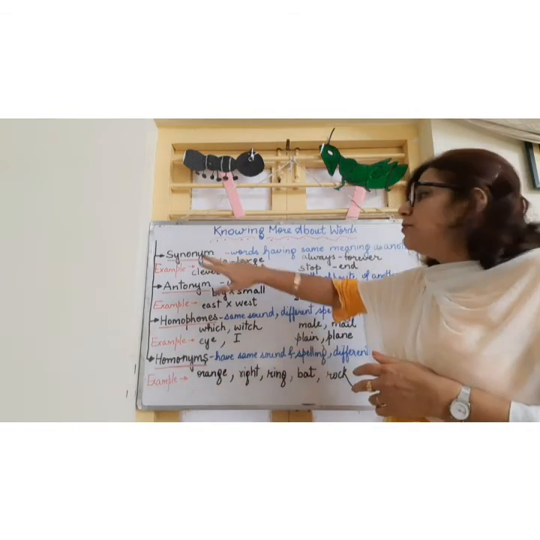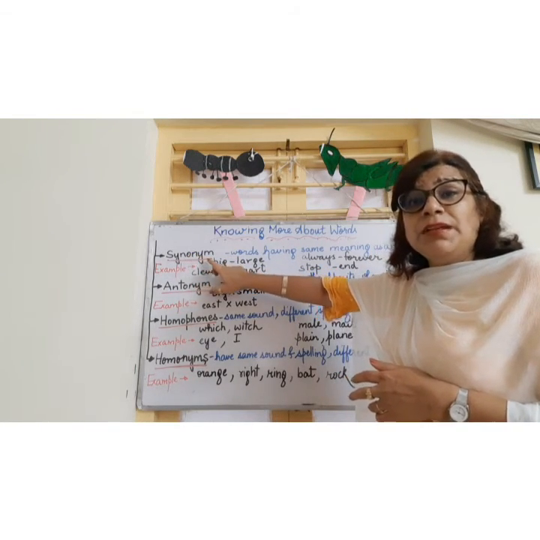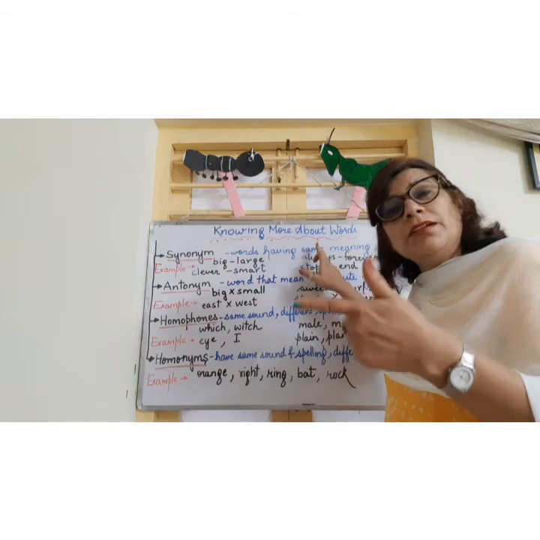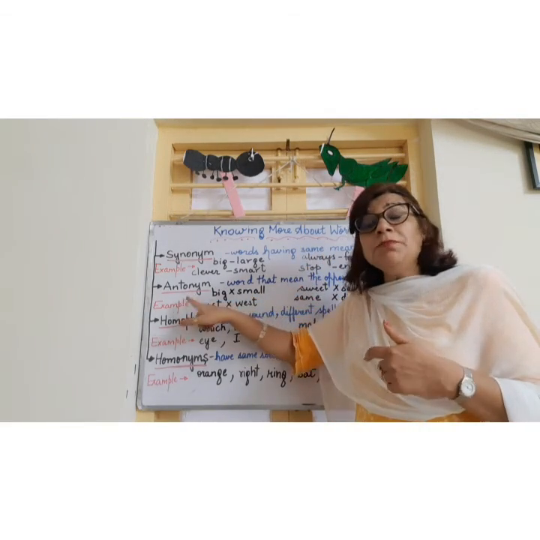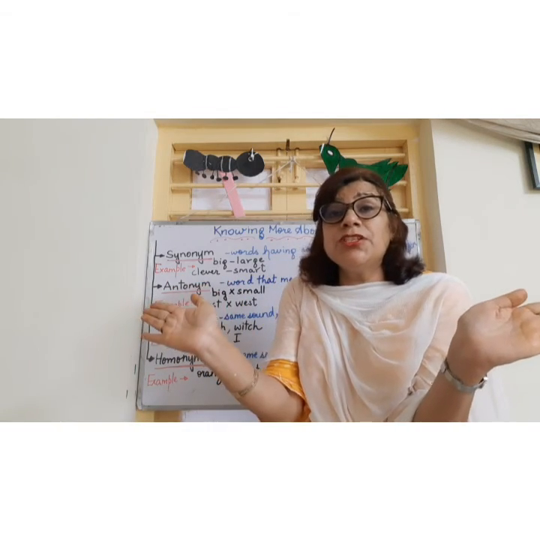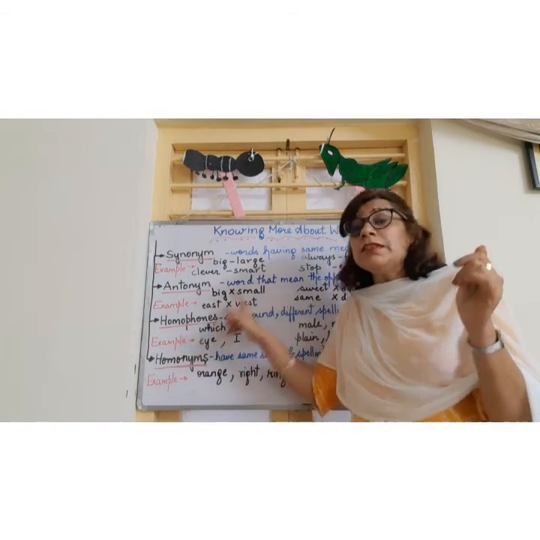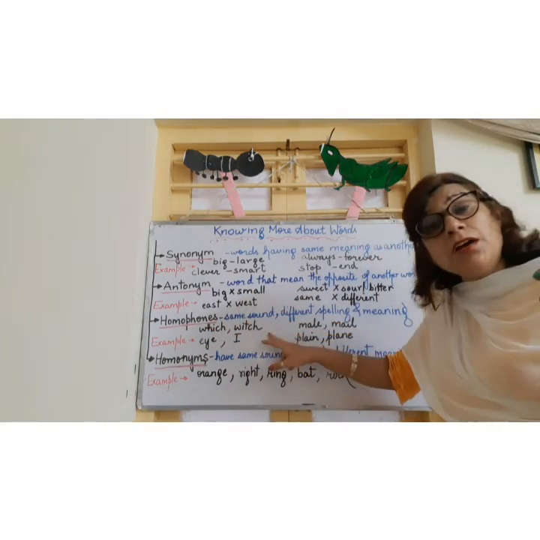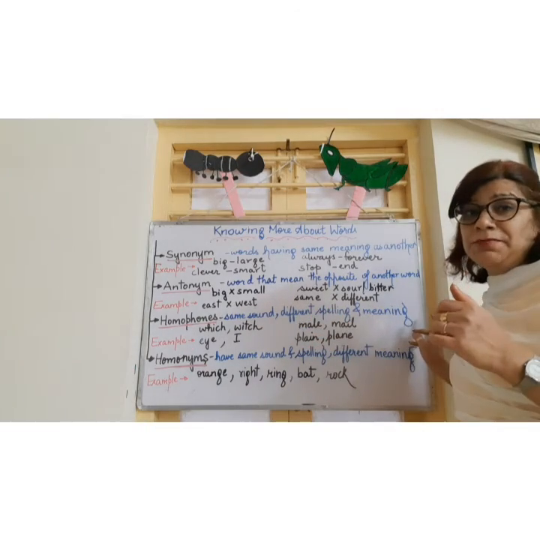Just to quickly recapitulate, synonyms are the words that are very similar in meaning. One word is similar to the other word in meaning. Second, antonyms are words that are opposite in meaning. Two words which are opposite in meaning. Then homophones, words which have same sound and different spelling and different meaning.